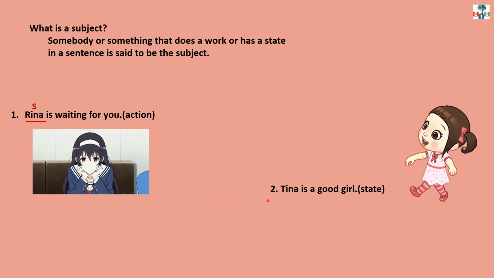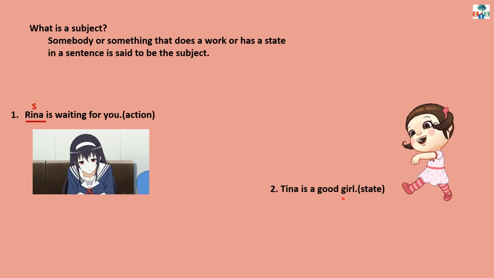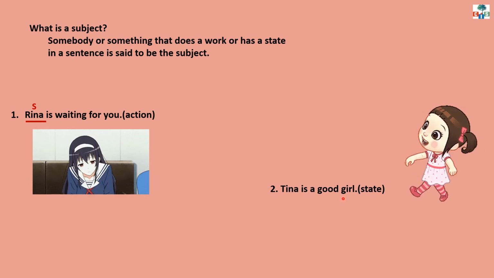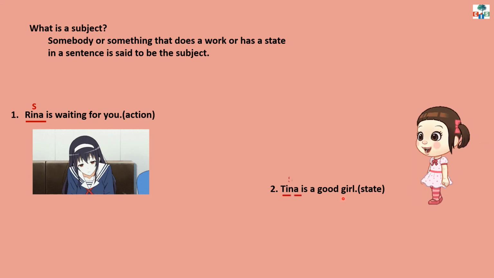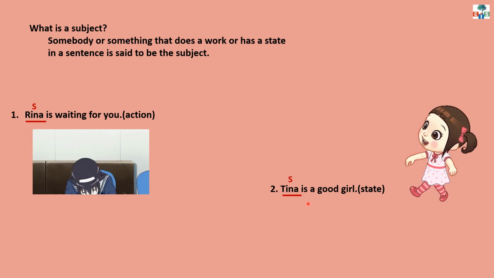In example number 2, Tina is a good girl. Here we are talking about Tina. What Tina is? She is a good girl. So, Tina is the subject in this sentence because it tells her state.